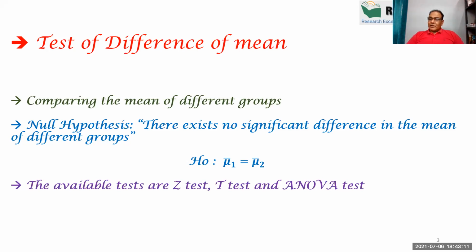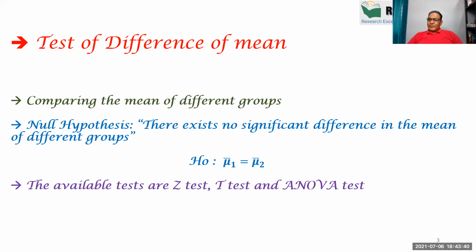There is no difference. Who makes the difference? We make the difference. So a null hypothesis in t-test, z-test or ANOVA test is the same, that the means of different groups are the same. Or we can write in this language also that there exists no significant difference. Remember, no significant difference or same mean are the same thing. If I say means are equal, it is the same as there is no difference.